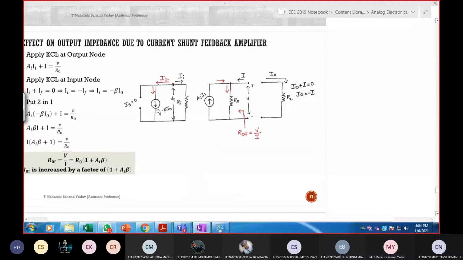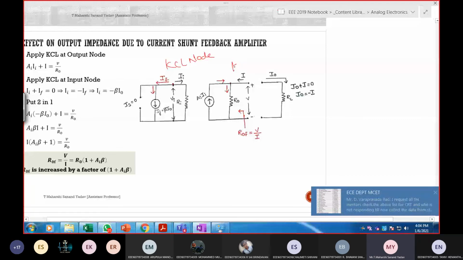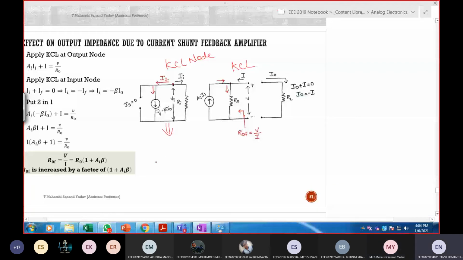Now apply KCL at the input. KCL or KVL? KCL. So at the input side, II plus IF is equal to 0. What about IF? Beta times I naught. Substitute. So II is equal to minus IF, which is nothing but minus beta times I naught.